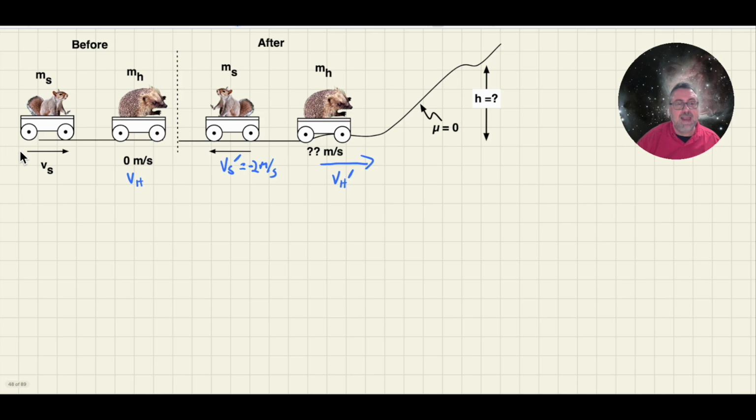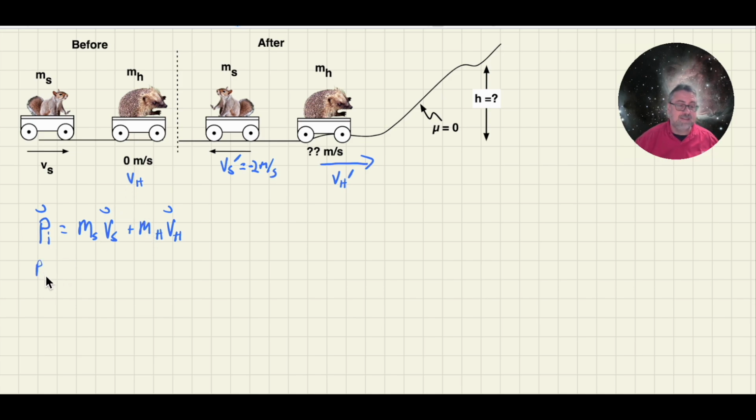So in the before picture, I have two objects, and even though Harry's not moving, I have to consider Harry because he's part of the system. And therefore, I'm going to write my initial momentum equation. My initial momentum equation is the mass of Sally, the velocity of Sally, plus the mass of Harry times the velocity of Harry. Now, I'm putting vector hats on my velocity vectors to let me know that I haven't put any signs in yet.